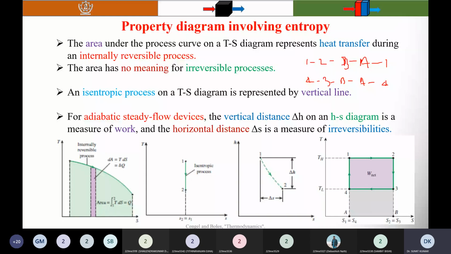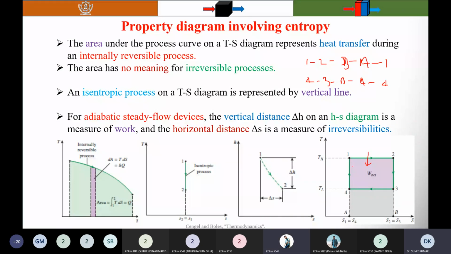Which one represents the heat addition and which one represents the heat rejection? So 1, 2, 3, B A 1 is heat addition. This one is the heat rejection.